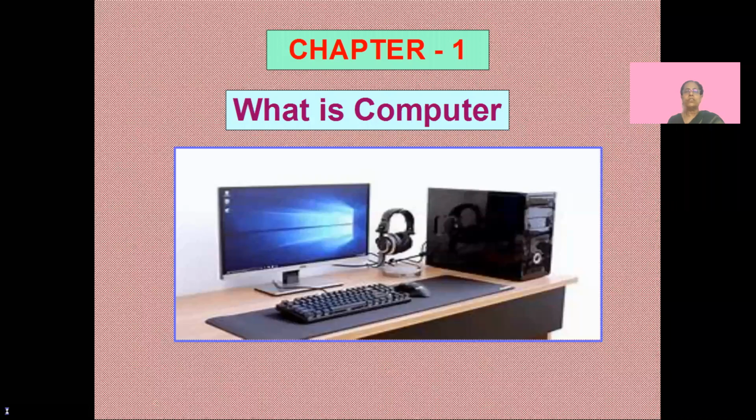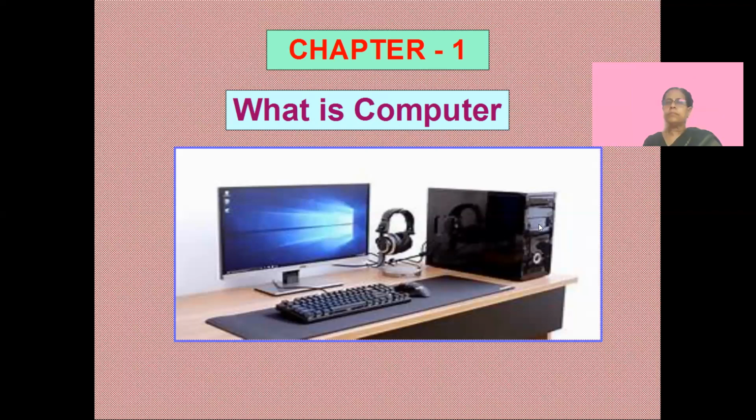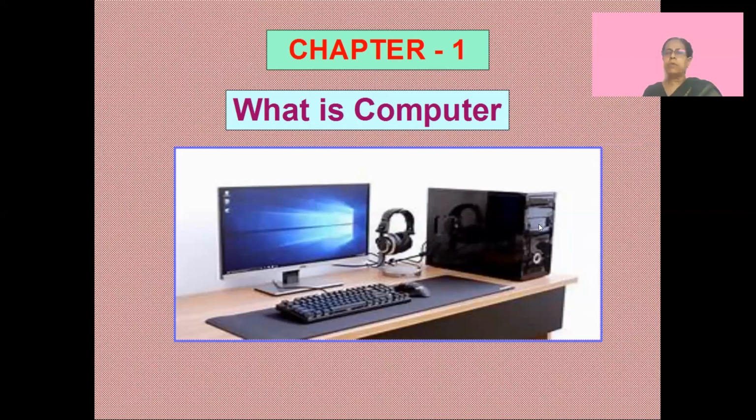As you have already told me, a computer is an electronic machine. It is made by humans, and it was made basically to make work very easy. So let's see some of the points about what is a computer.